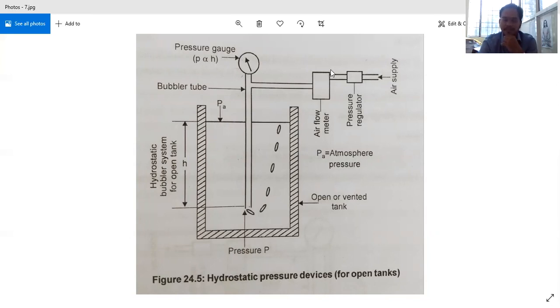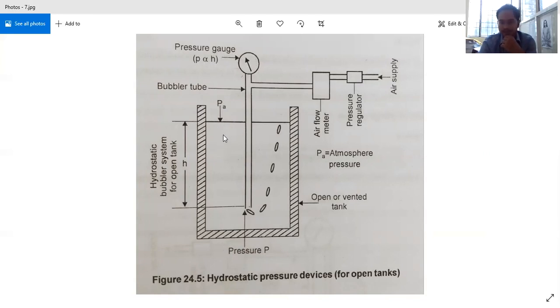This device consists of an airflow meter with a pressure regulator, and we have a bubbler tube for passage of air, and there's a tank. Initially you have a tank and we have a liquid supply, and this is a pressure gauge.